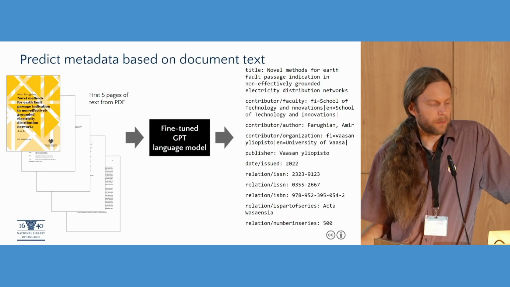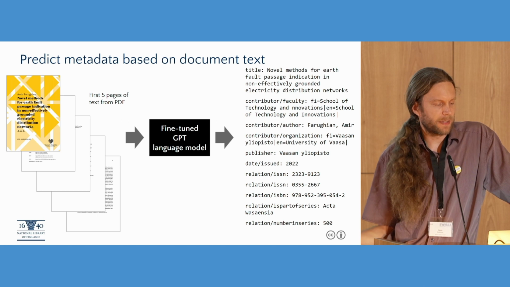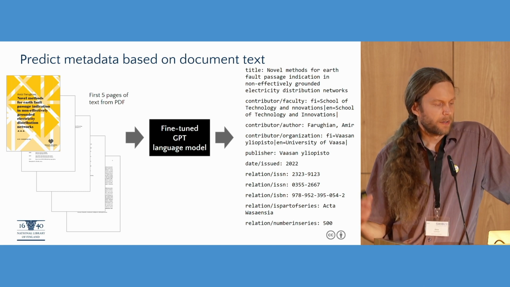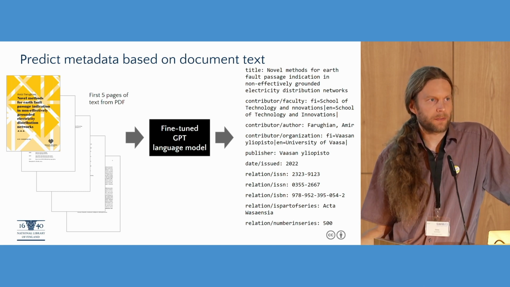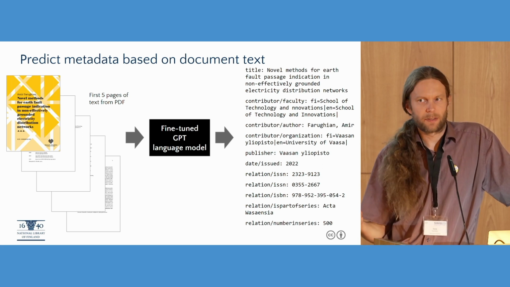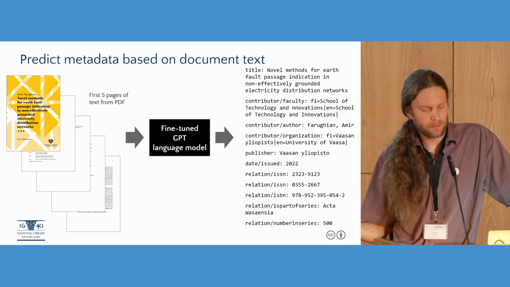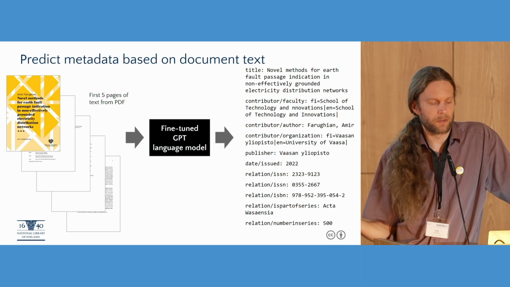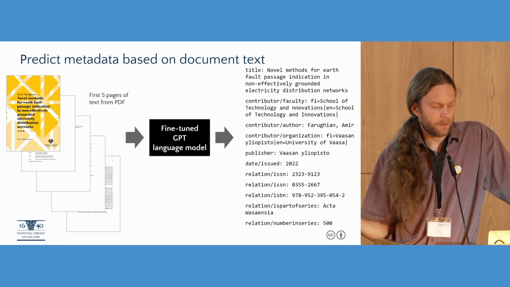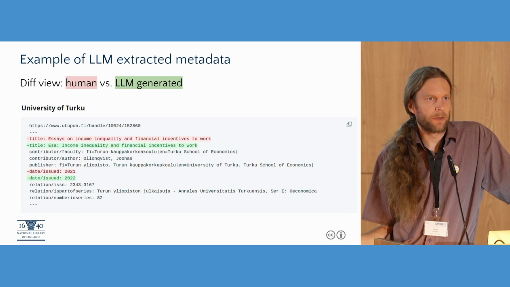So the idea here was to try to use a large language model to predict metadata based on document text. So we took the first few pages of text from each PDF and we gave it to the language model and we fine-tuned it and tried to aim for a representation of the metadata that looks like this, so it's Dublin Core style fields and values. And here's an example of how the result looks.